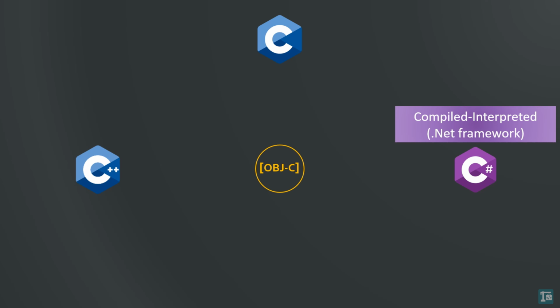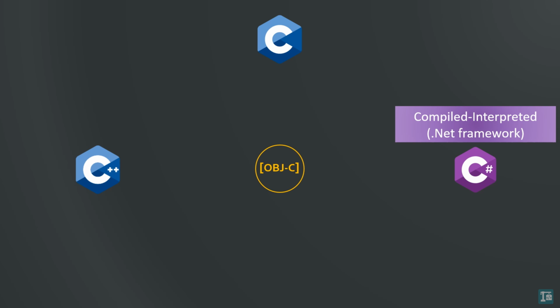C# is compiled into an intermediate code and runs on a virtual machine, offering a different execution model from C. It incorporates modern features designed to simplify development and enhance productivity. C# is mainly used to develop Windows applications.